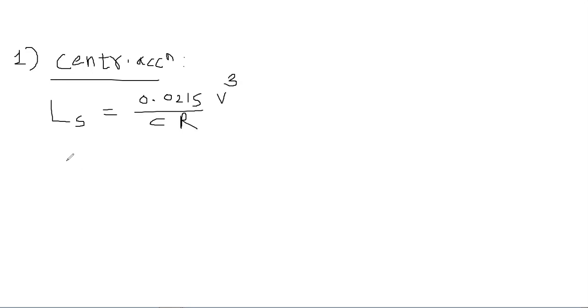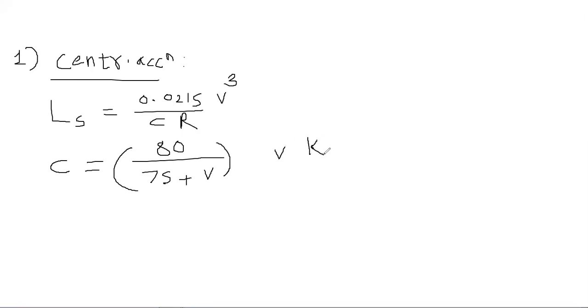Now what is the C? C is your constant, and the value of the constant can be calculated by another formula, that is 80 divided by 75 plus V. And again V is in kmph.